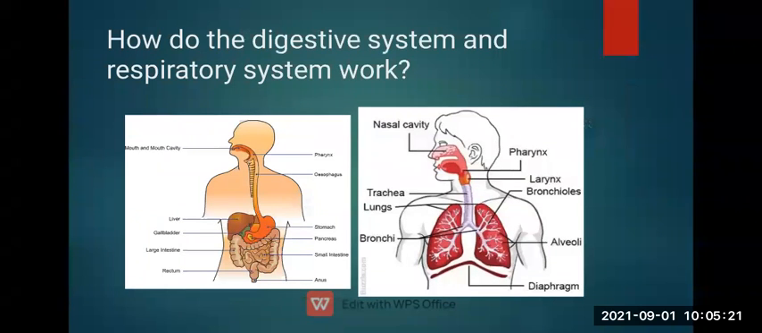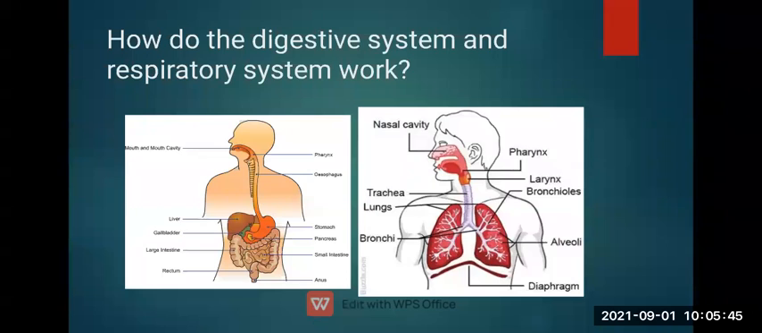So these processes are held on. Before starting, we will quickly recap how the digestive system and respiratory system work. We know how the respiratory system works. You can see two pictures here, and we will see the first picture, of the digestive system.